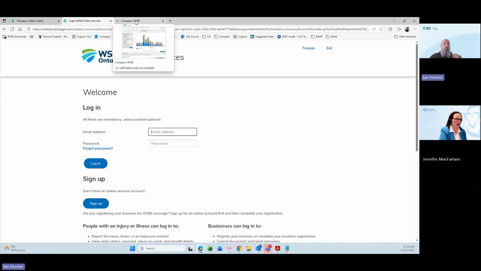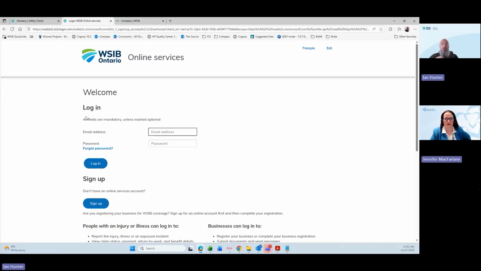I'll be honest too, I've heard this at a demo before. There's no cost for this stuff. All of this is free. You can access all of this online content, all these logins, for free. I had this question come up at a previous demo that I've done, asking how much it costs. No, it's absolutely free. You don't have to pay to be enrolled in any of these services at all.